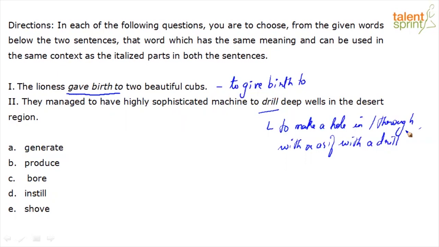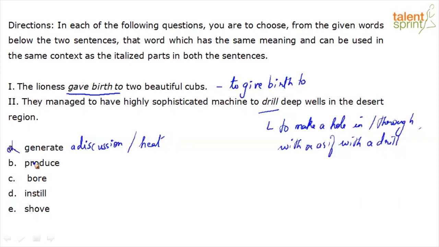The line is generated two beautiful cubs is not sitting right. When you say generate, you can generate a discussion, you can generate heat, right? The best way to eliminate wrong answer options is to quickly form collocations with the given words and see if that fits in the context.